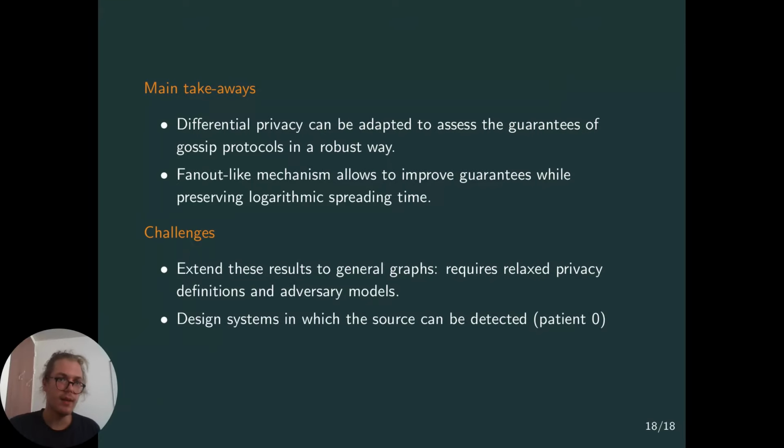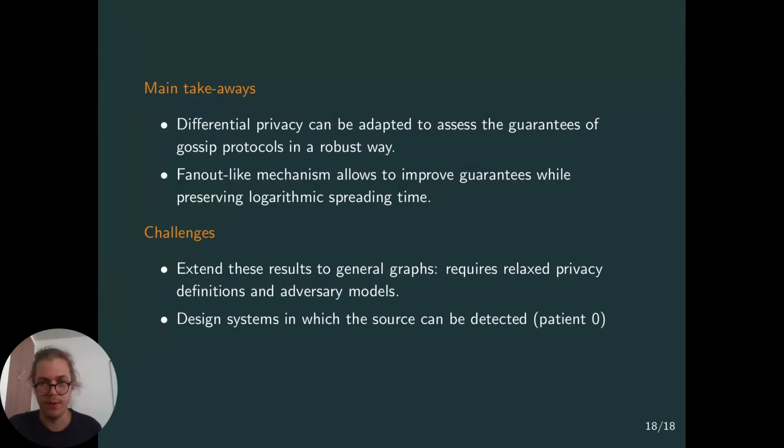So the main takeaways of our work are that differential privacy can be adapted to assess the guarantees of gossip protocols in a robust way, and that it can be used to actually design algorithms. That fan-out-like mechanisms allow to improve guarantees while preserving the logarithmic spreading time, because the probabilities to stop emitting can be seen as some kind of randomized fan-out. And as I've already said, this is only for complete graphs. The question of extending this to arbitrary graphs remains open.